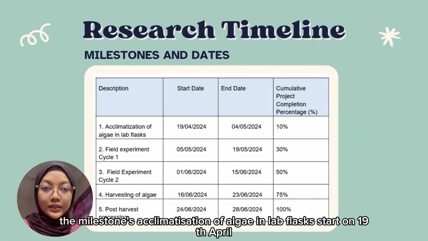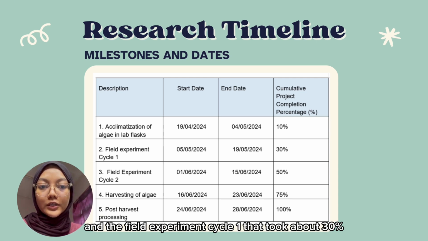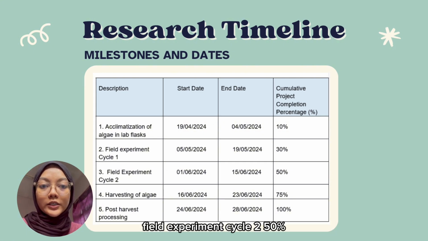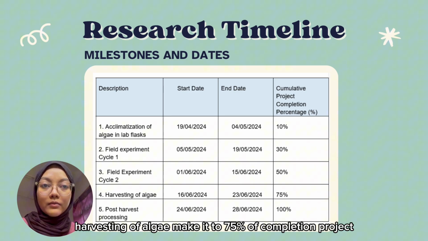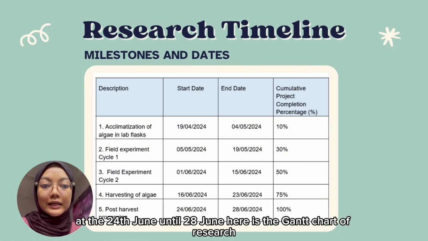For the milestones, acclimatization of algae in lab flasks starts on 19 April. The cumulative project completion percentage is 10%, and field experiment cycle 1 took about 30%, field experiment cycle 2 15%, and harvesting of algae brings it to 75% of project completion, and the post-harvesting process is from 24 June until 28 June.